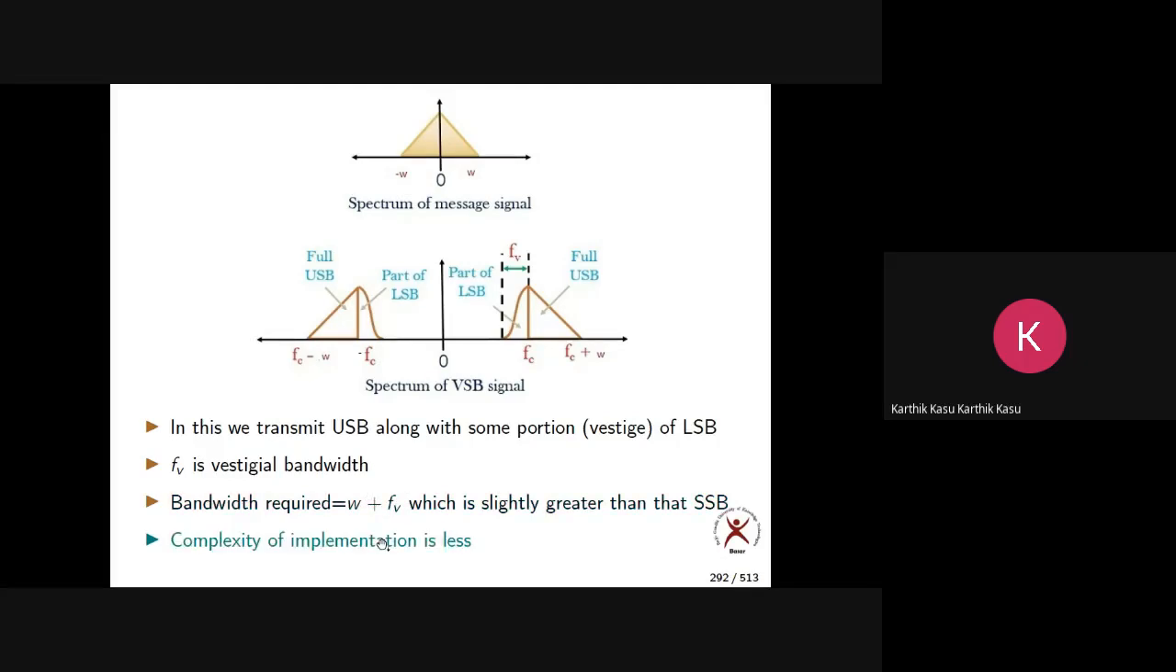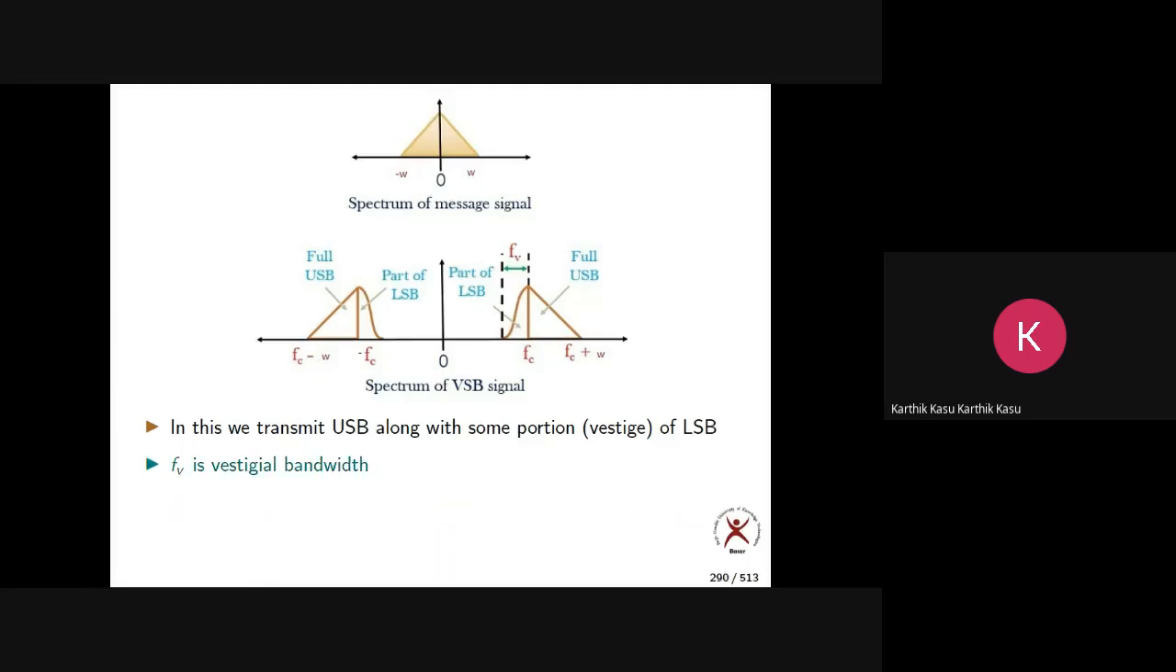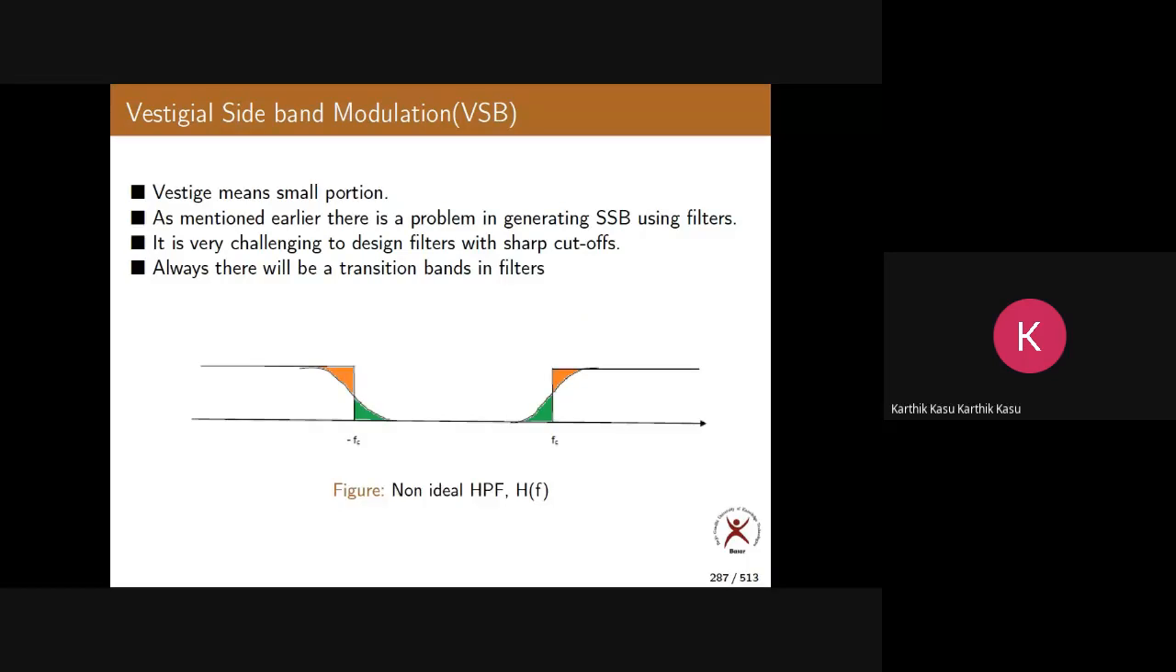So here the complexity of implementation is less. Why? The reason is this is enough for us. We can implement VSB just by using non-ideal or practical filters. Here we don't need filters with sharp cutoffs. So filters with roll off are enough for us.